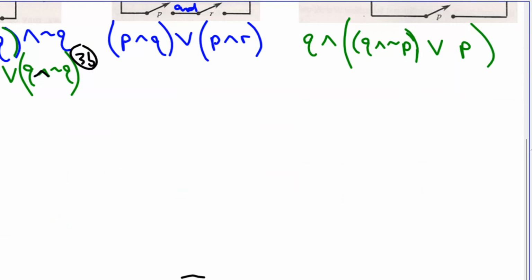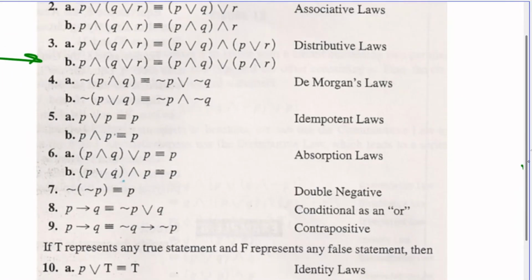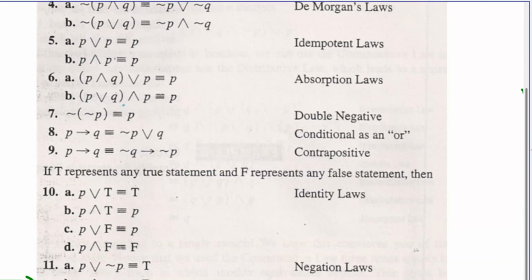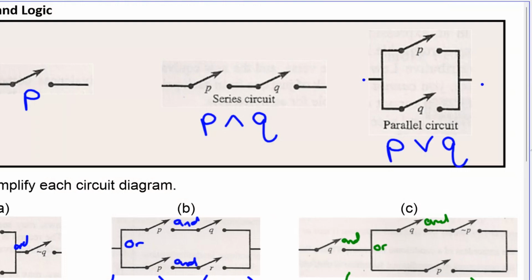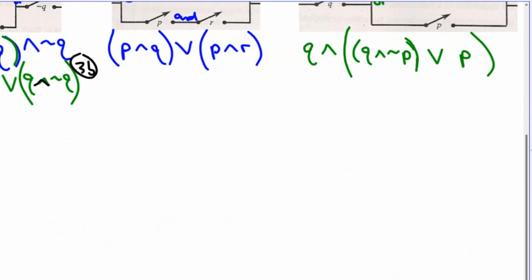And I said that was number 11B. If we look down here at 11B, all the way down at the bottom, P and not P is, oh, it was an and problem? Oh, shoot. It's false. Okay, sorry. That's false, and that should make sense, because it can't be both at the same time. So this right here is false.